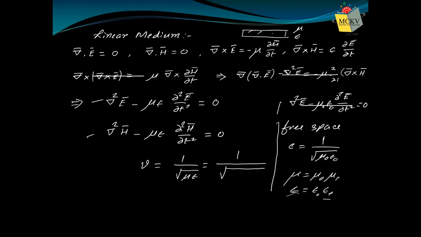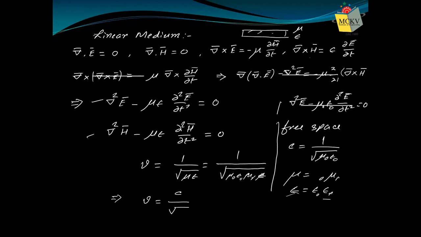That was relative permittivity. So if we put these values here, it will be 1 by root over mu naught epsilon naught mu r epsilon r. And 1 by root over mu naught epsilon naught is nothing but the velocity of light in free space, so it is c.